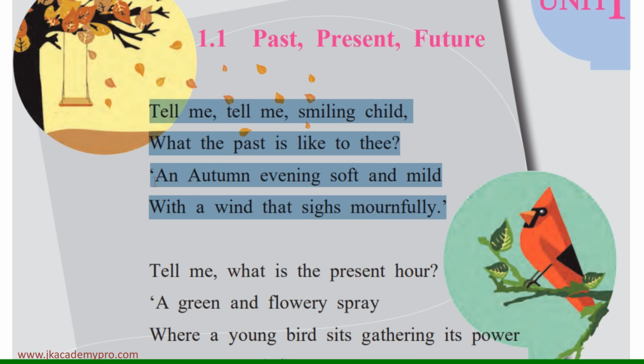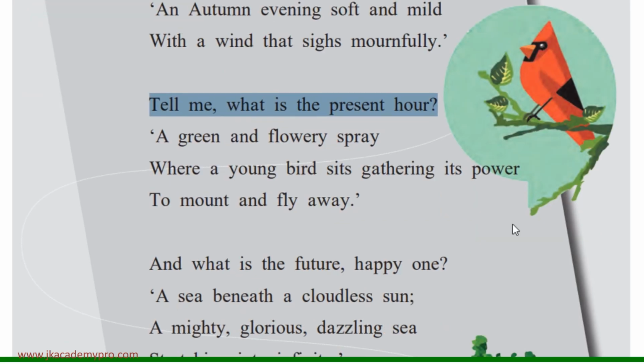So here the child is telling us that the past was like the autumn evening, which was of course soft and gentle, but at the same time there were some occasions where the child had some sad moments in its life. So that is how the child is comparing the past to the autumn season. Now let's continue with the second stanza. Tell me, what is the present hour? Here the poetess wants to know how the present time of the child is.